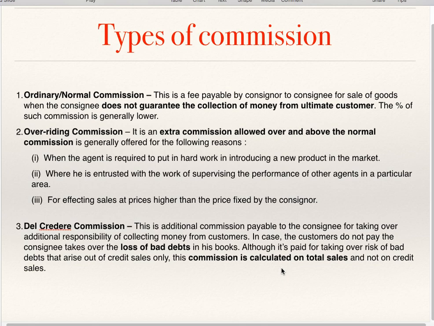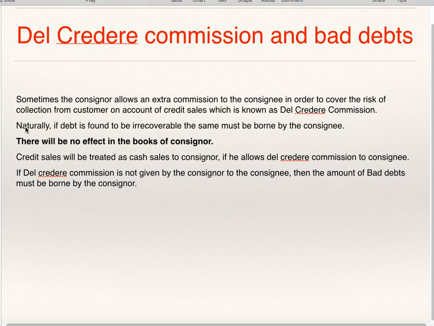Del credere commission is given by the consignor to the consignee for taking the responsibility of credit sales. Even so, commission is calculated on total sales and not only on credit sales.